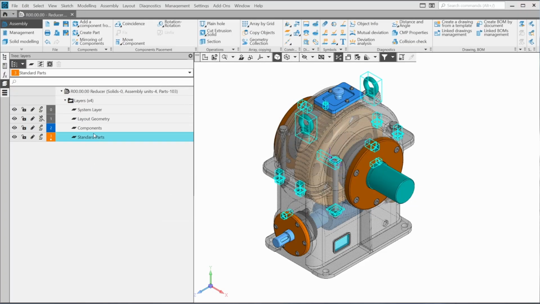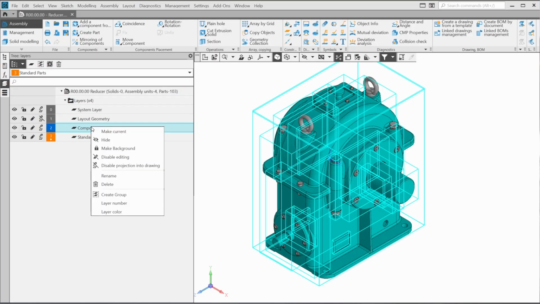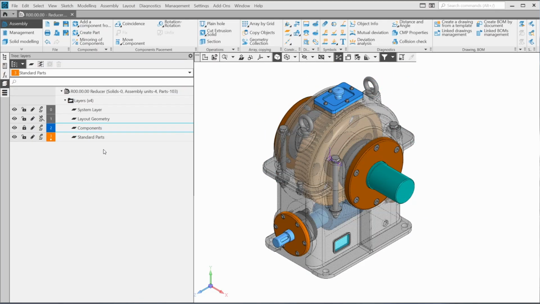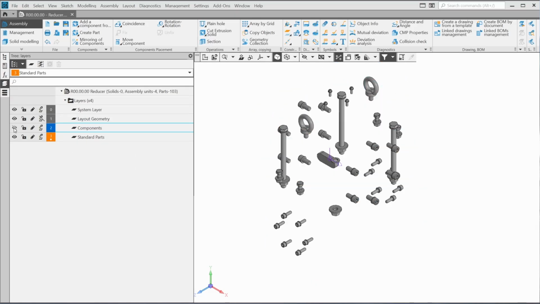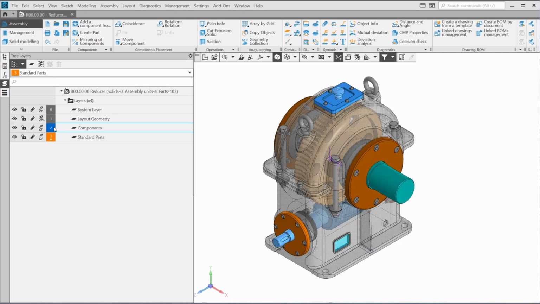You can make a layer background. In this case, you will not be able to select the objects of this layer in the graphic area. Since you've made the components visible by layer, you can hide them from the Layers panel. Unhide all components and save the reducer. The reducer assembly has been finished.